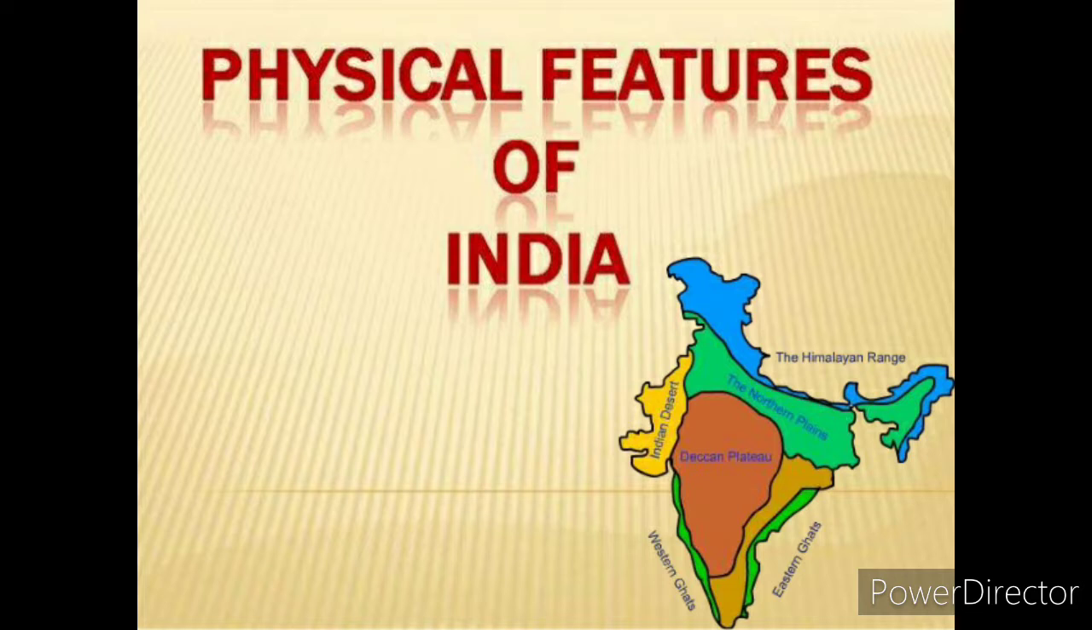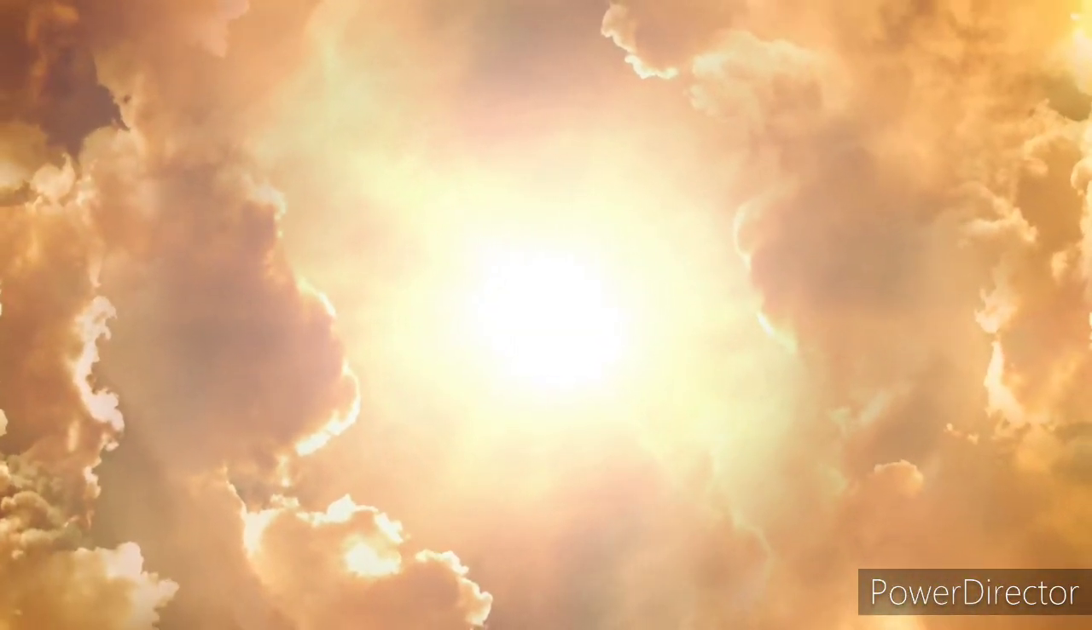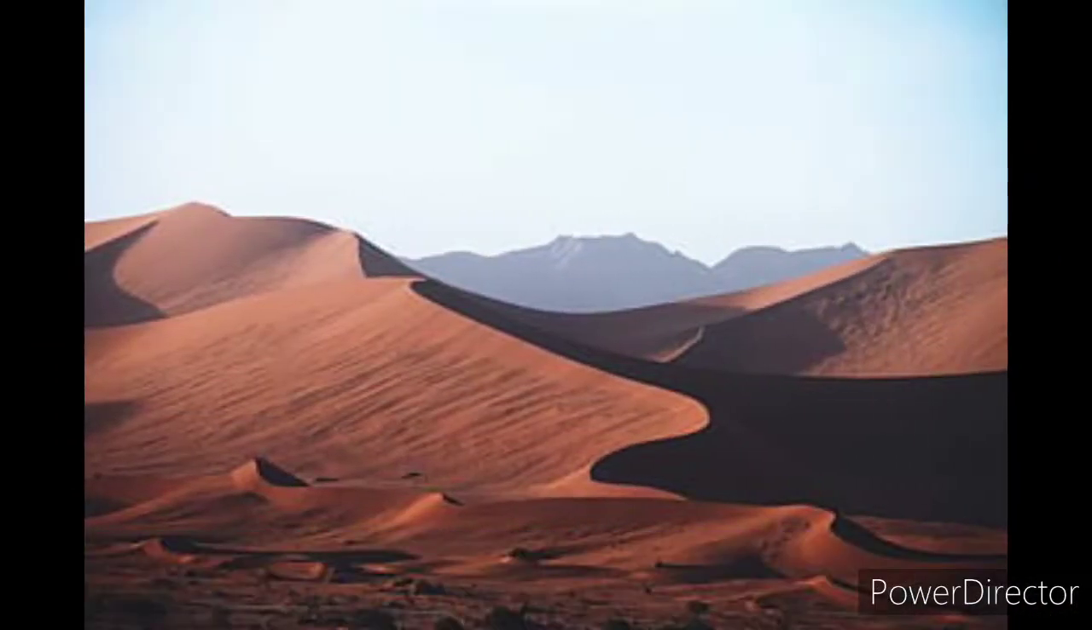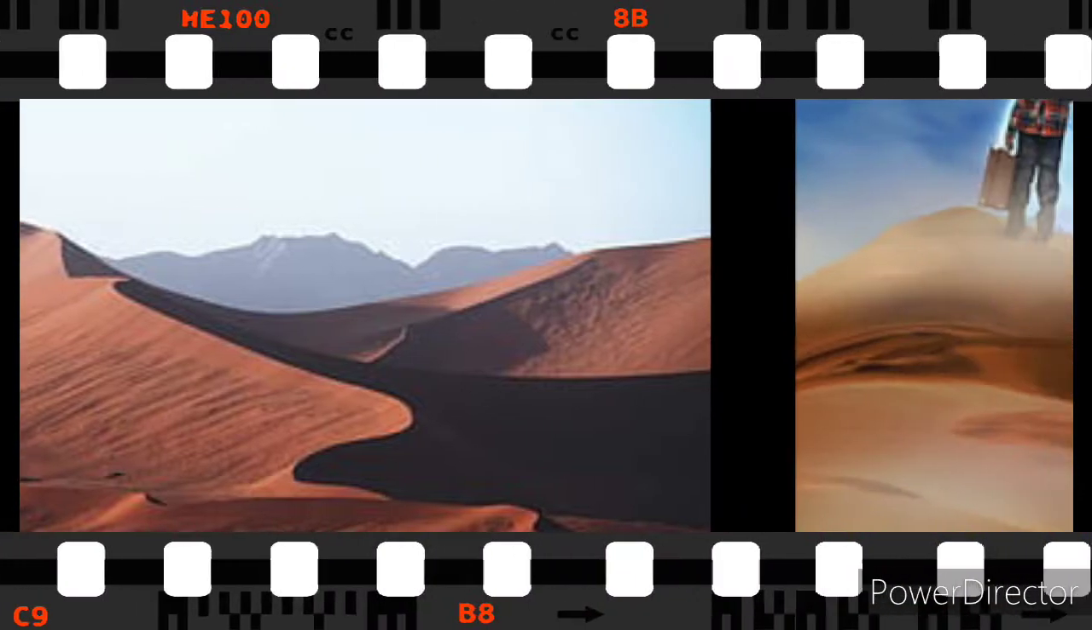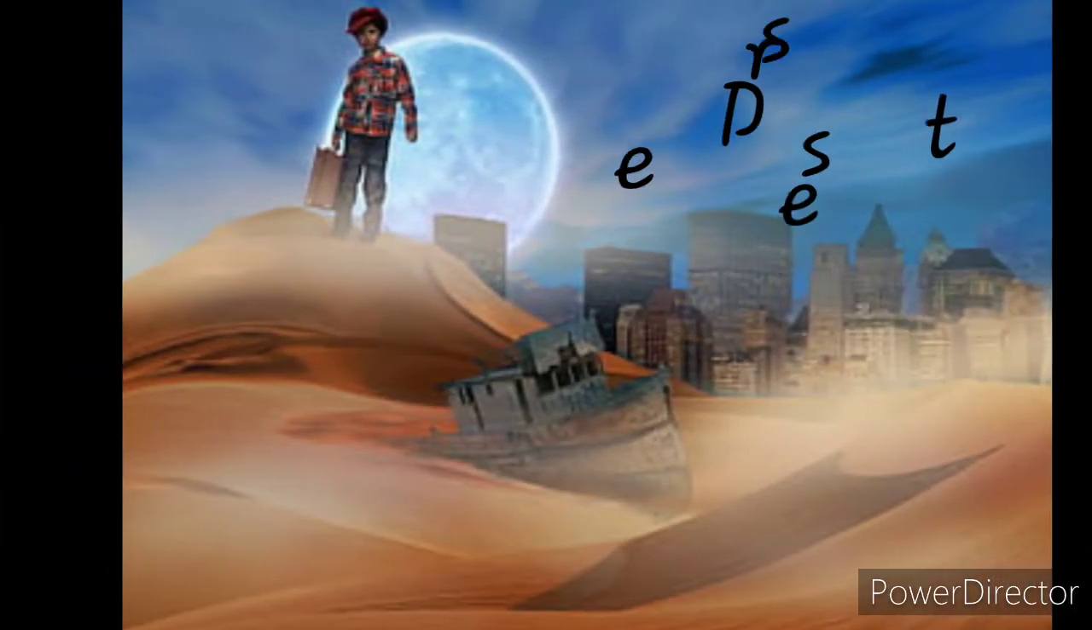In the west side of India, the states are covered with a type of landform that is very hot during the day. There is bright shining sun in the daytime and nights are very cold. They have sandstorms too. Can you guess which landform I am talking about? Yes, I am talking about desert.